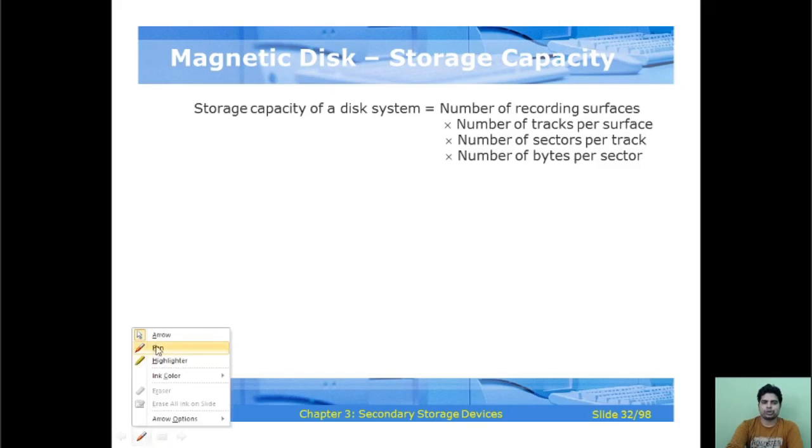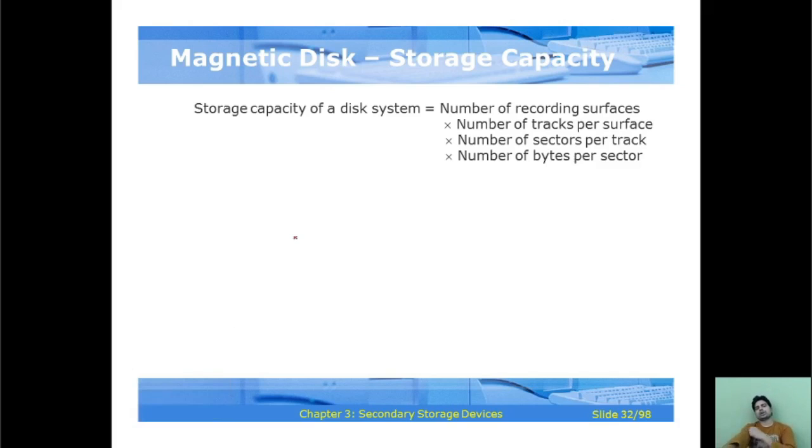The total storage capacity of the disk system is the number of recording surfaces, multiplied by the number of tracks per surface, the number of sectors per track, and the number of bytes per sector. When we multiply all of these, we can calculate the storage capacity of the disk system.